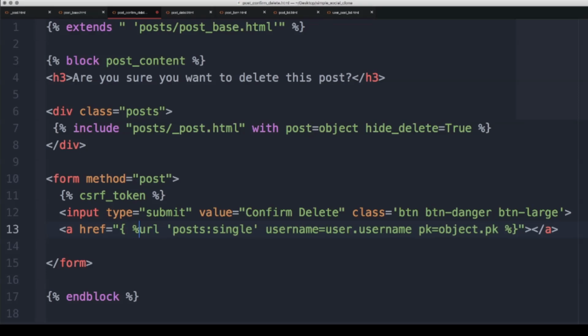So there we go. They can either hit this confirm delete input button, which submits that they do want to delete this, which is linked to our delete view. Or they have this cancel button, which is going to be essentially a link here, and then let's say cancel.